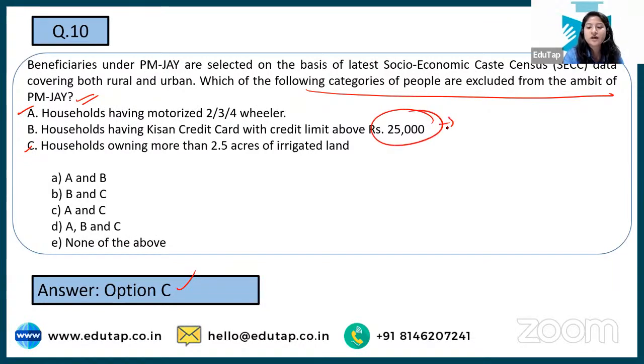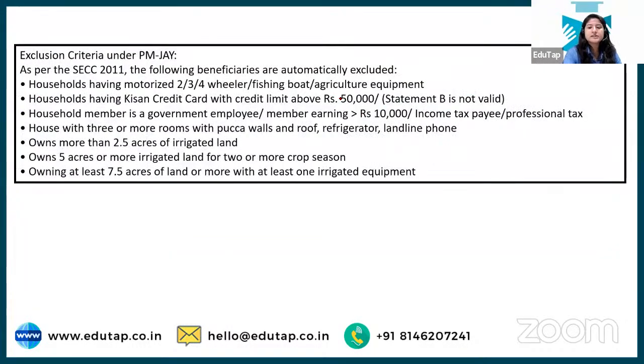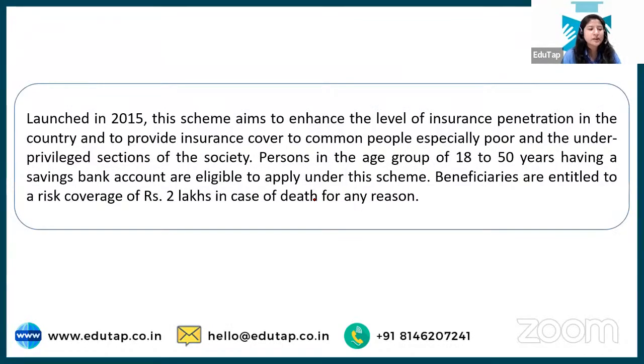Why is option B incorrect? Because that is not 25,000, that is a 50,000 limit. If the credit limit of a farmer or someone related to allied activities is 50,000, it means they can afford healthcare, right? So that is why that is the wrong answer, and here is the statement that provides it. Whatever you want to study about the criteria, everything is present in this particular slide, and you can look at it later on. Okay, but in between, if you feel I should explain that scheme, you can let me know.